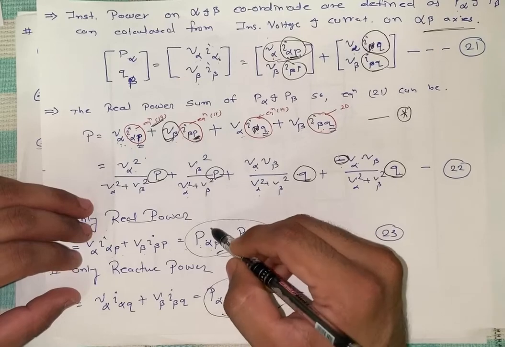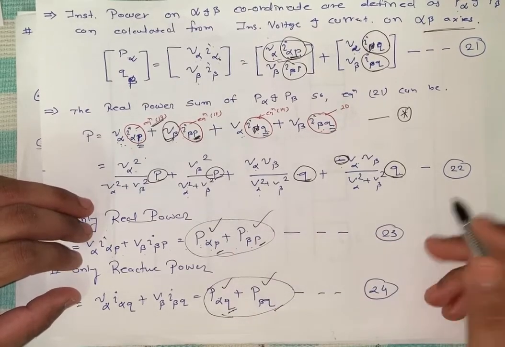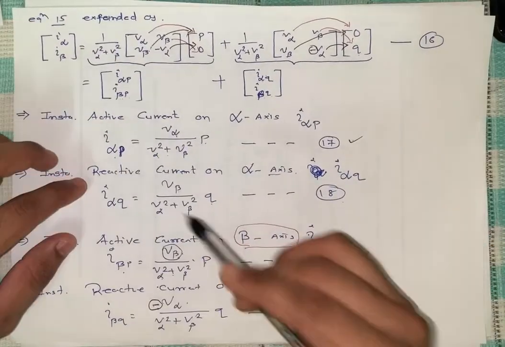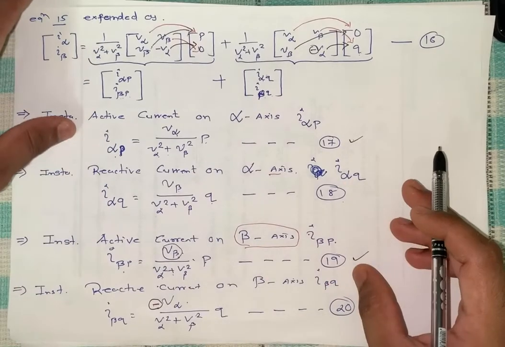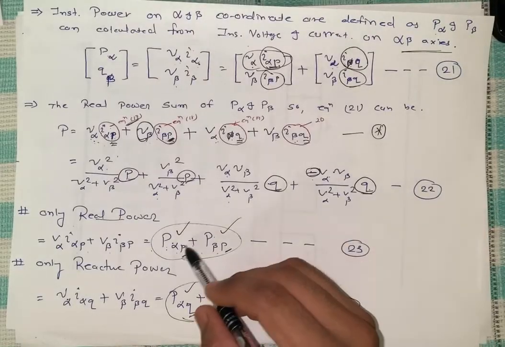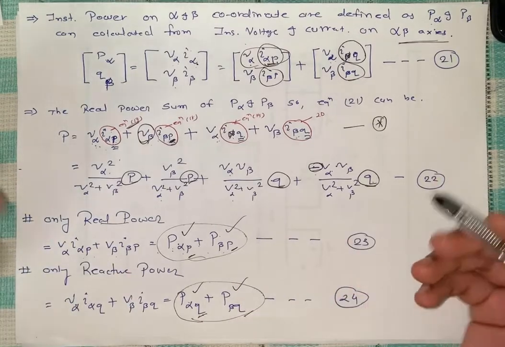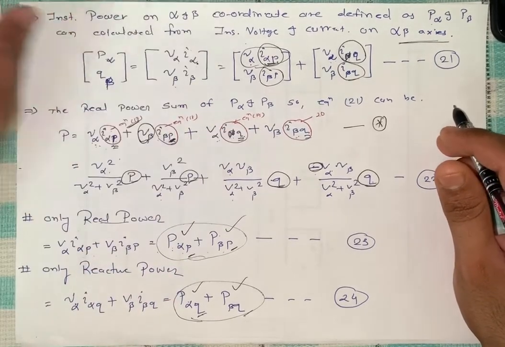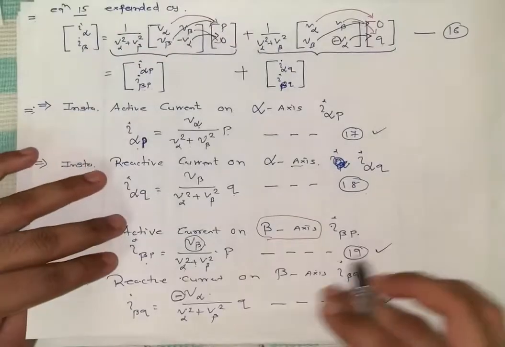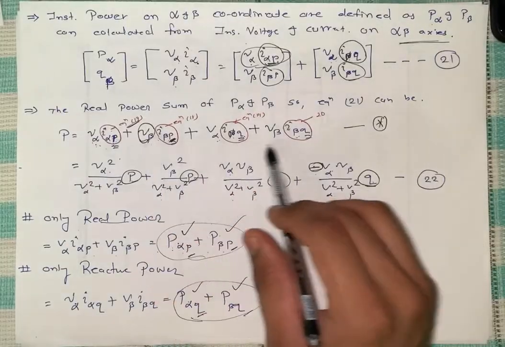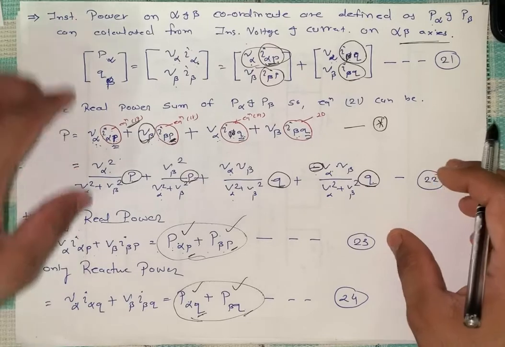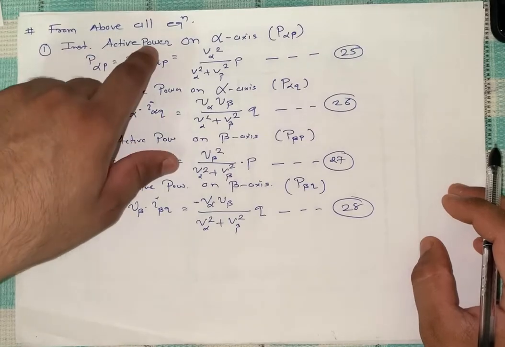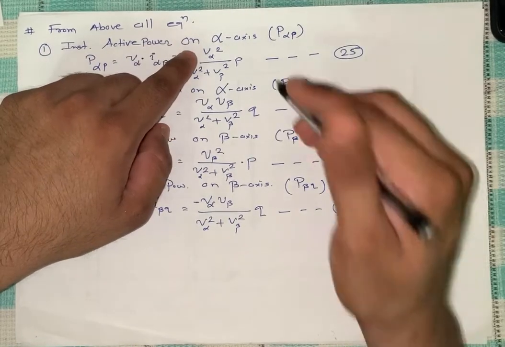So now we have the 4 power terms, 1, 2, 3, 4. Similar to this, if we have 1, 2, 3, 4 currents, similarly now we have 4 powers, right? So power P, we can say it now further is VI. Now the I is the same; here we are only adding the voltage to it. We already did this over here, but P in active form is called the instantaneous active power on the alpha axis.